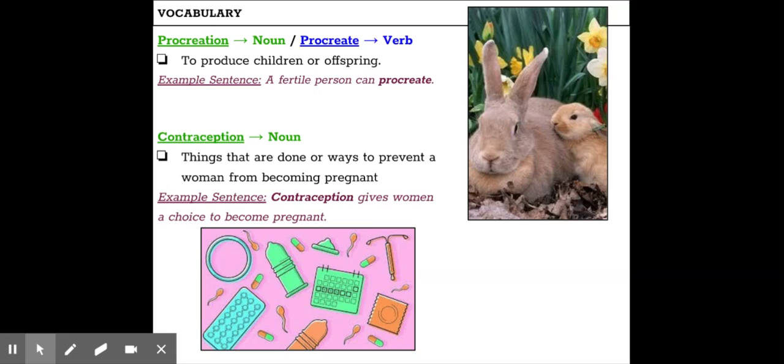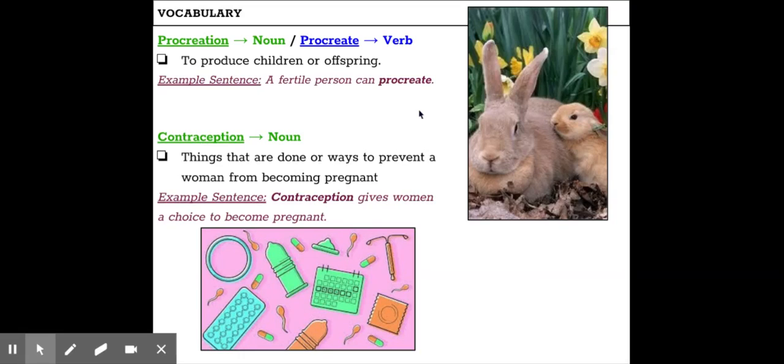The first one is procreation, which is a noun, and the verb form is procreate, and it means to produce children or offspring. Remember that produce means to make. So again, procreate means to make children or offspring. Example sentence: a fertile person can procreate.